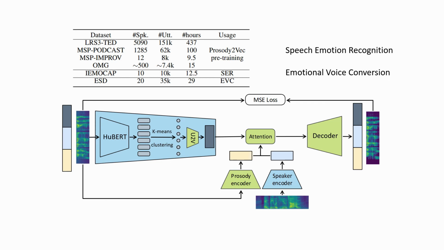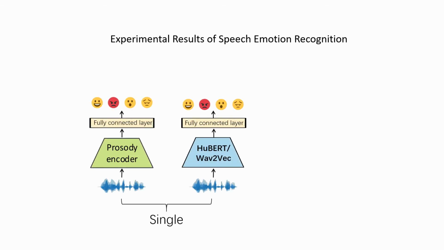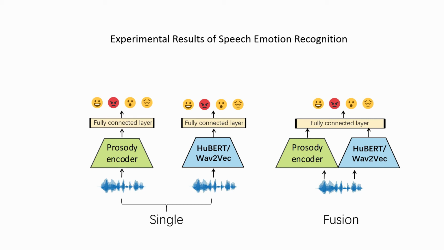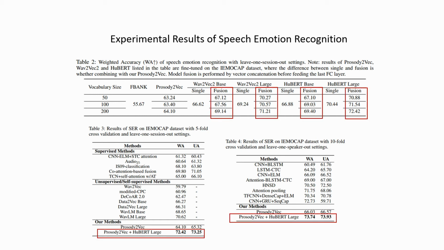We then evaluate our Prosody2vec model on speech emotion recognition and emotional voice conversion tasks. Let's move to the first experiment, speech emotion recognition. We conduct experiments with 2 settings. One is using single model, which directly fine-tunes the pre-trained prosody encoder, or widely used speech pre-training models, on the IEMOCAP dataset. The other is representation fusion. By concatenating the 2 pre-trained models, the speech emotion recognition results suggest that, when combining the 2 representations, we obtain significant improvements. We also surpass the state-of-the-art models on different settings.